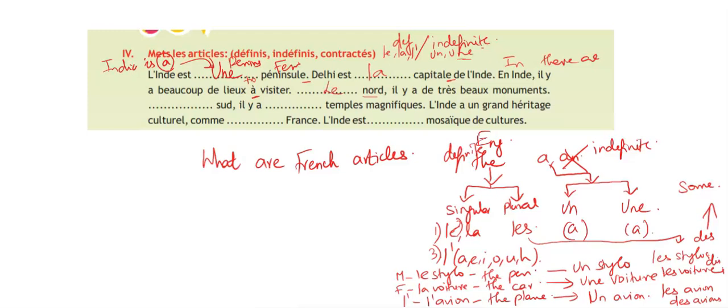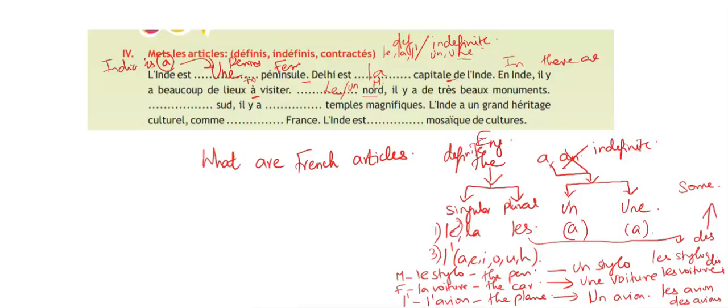Le nord, il y a des monuments. North is a masculine noun, so we are using le. Think about it: if we use "a north," it sounds weird, right? Otherwise, if you think in English, "the north, which has very beautiful monuments." So the north is more applicable instead of a.